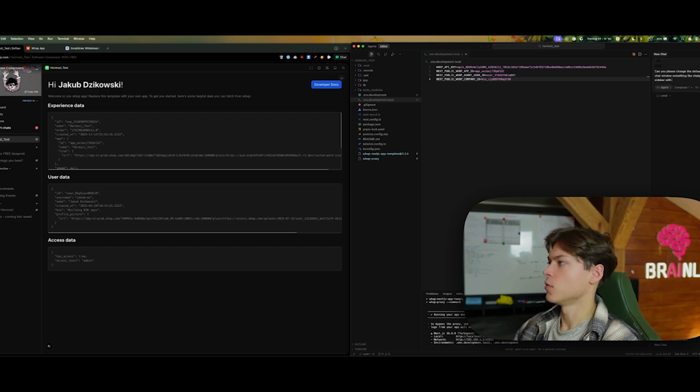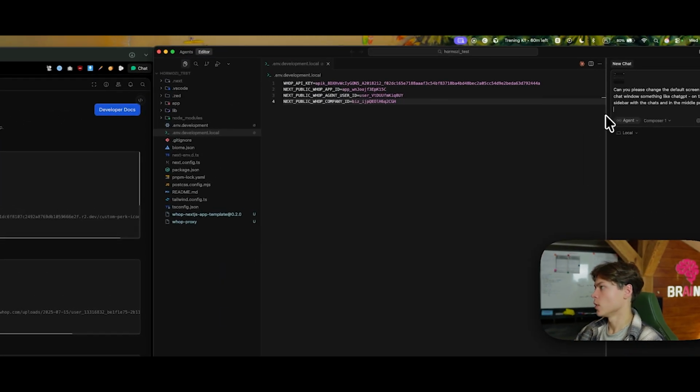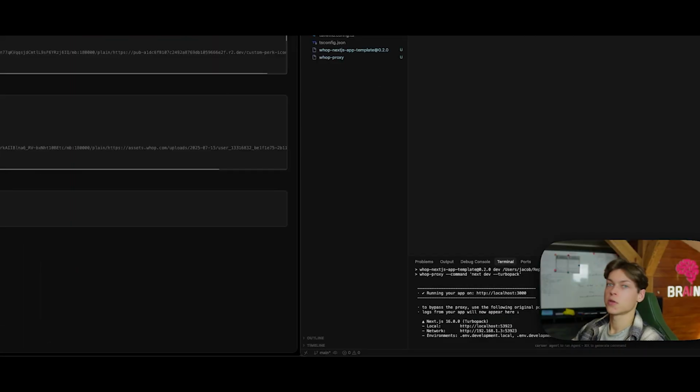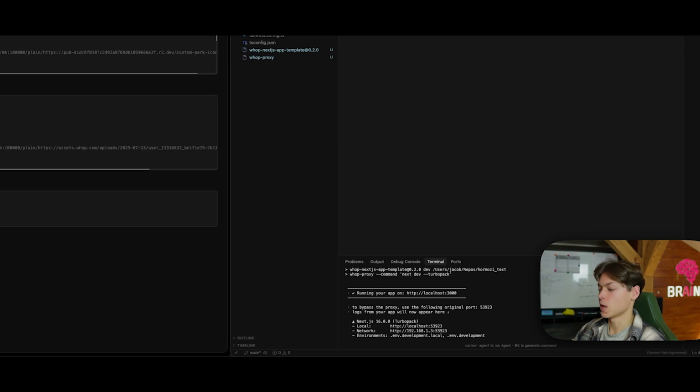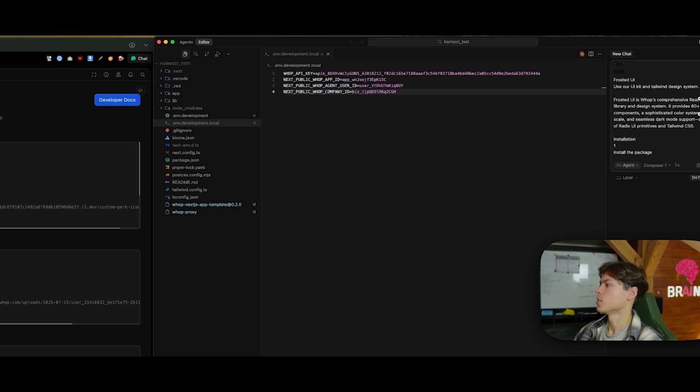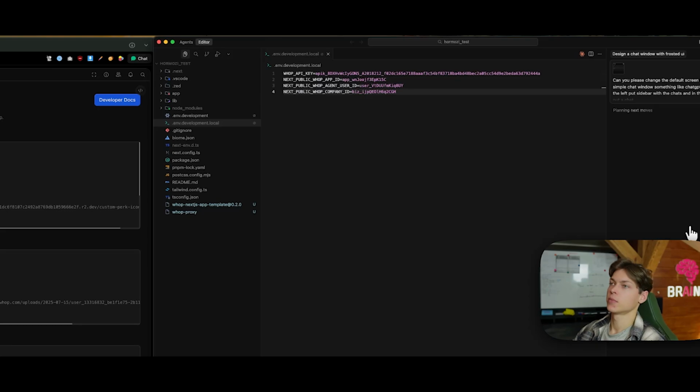On the left put a sidebar with the chats, and in the middle put a chat. And normally I would say like connected to my endpoint, and then you just say like this is my endpoint at address this and this and this. But here we're just doing a demo, so I'm gonna skip it now. Make it visually appealing. Use Frosted UI. So Frosted UI is generally a library that you can use to style your web apps. I'm just gonna copy paste the documentation here, and I'm gonna run this prompt.